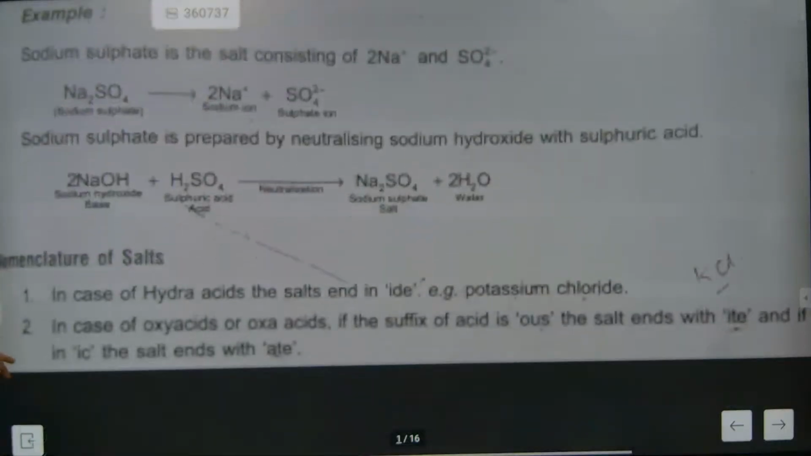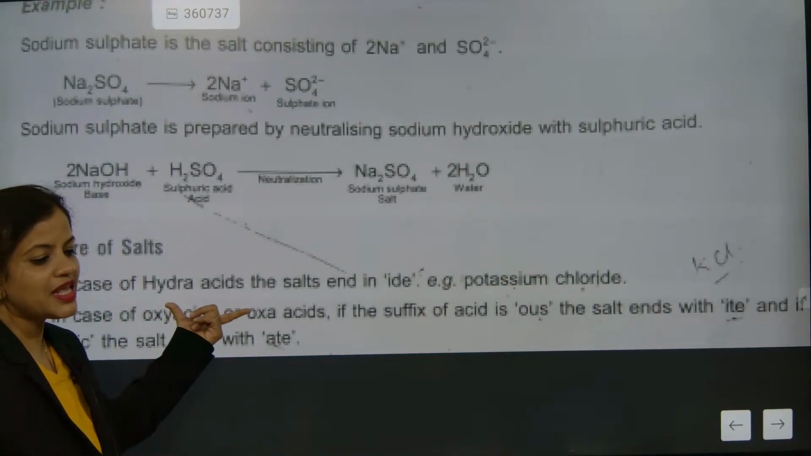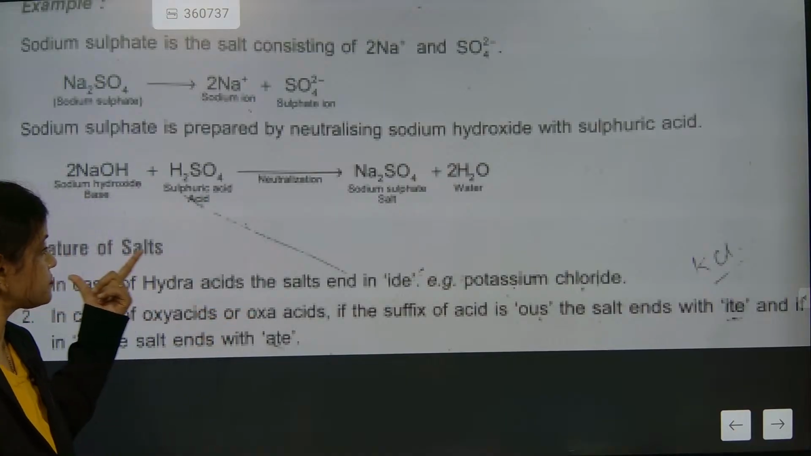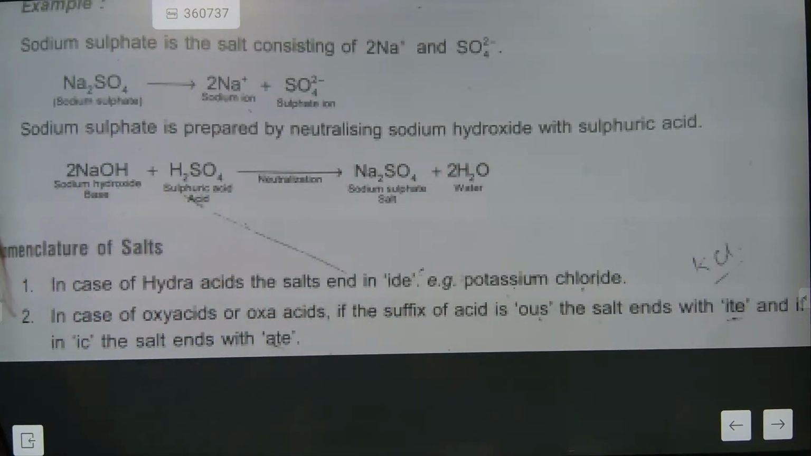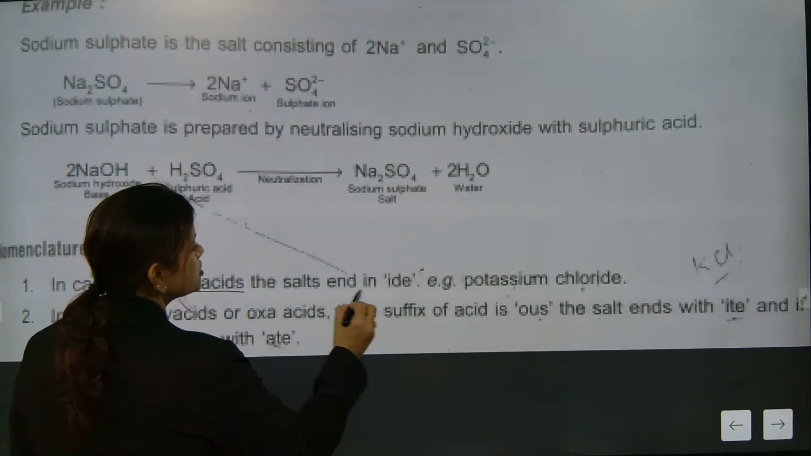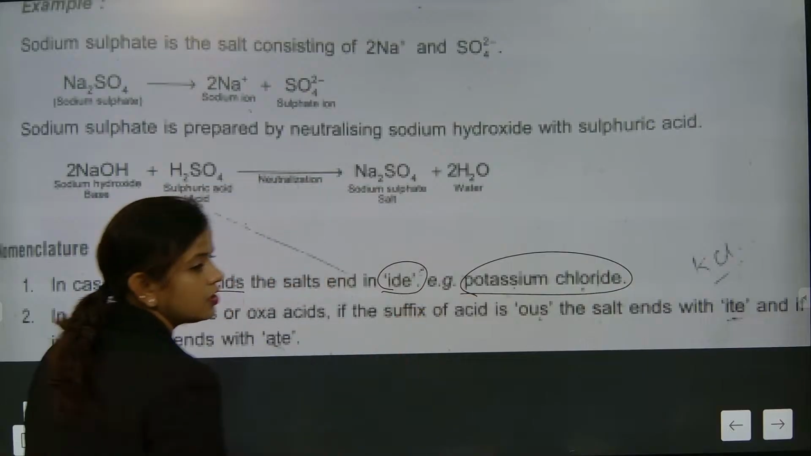Now we will go for nomenclature of salt. In case of hydra acids, meaning the acids which have hydrogen, the salt ends with ide. Quickly note down the shortcut. In case of hydra acids, the salt ends with ide. Example, potassium chloride. Always remember.